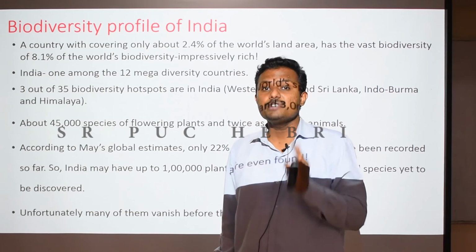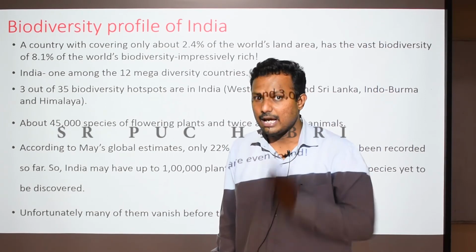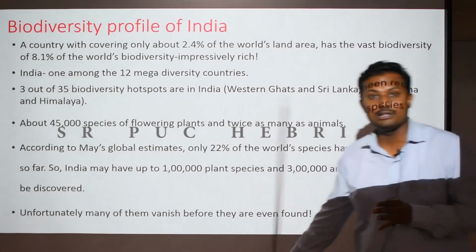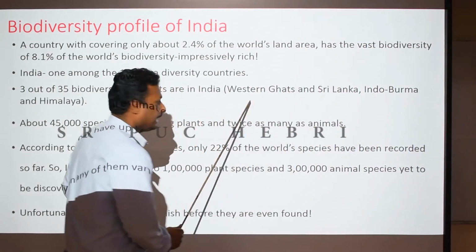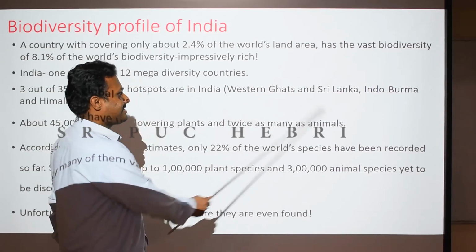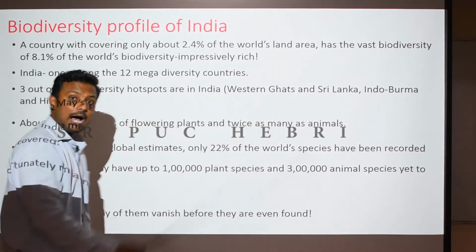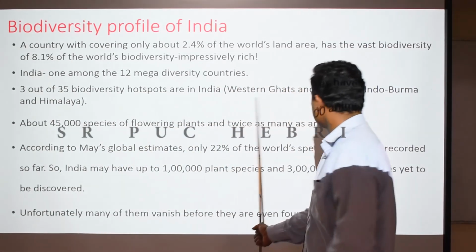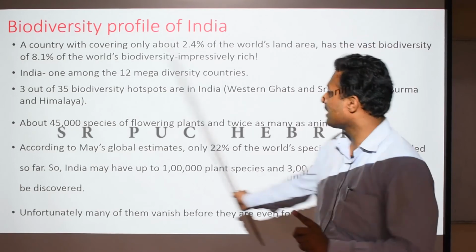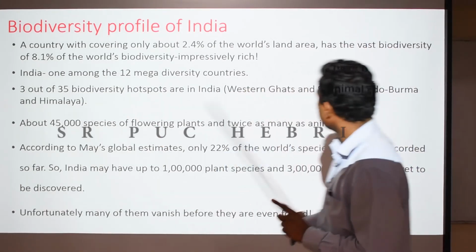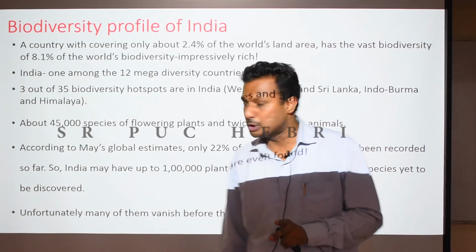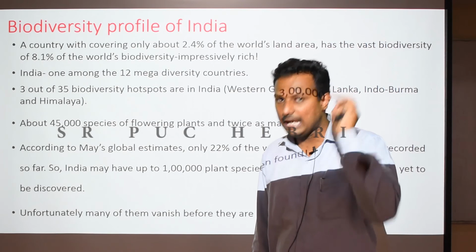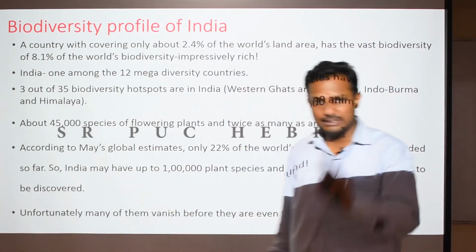Here I am using the word Indian subcontinent because, along with the Western Ghats, we are also including Sri Lanka. Sri Lanka comes under the Indian subcontinent. Western Ghats and Sri Lanka, Indo-Burma region and Himalayan region are the 3 biodiversity hotspots. Which are those? Western Ghats and Sri Lanka is one, Indo-Burma region is one, Himalayan region is one. This can also be an important 1 or 2 mark question for you. You need to remember which are the 3 biodiversity hotspots present in India. Okay, out of 35, 3 are there.